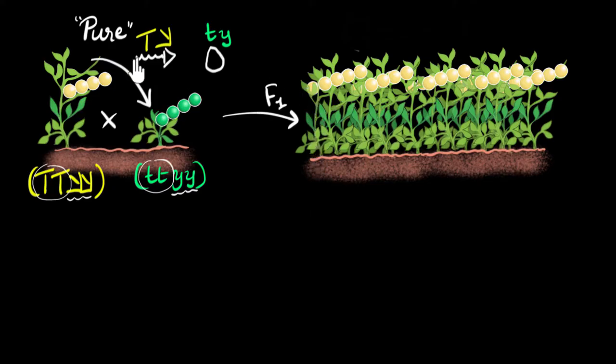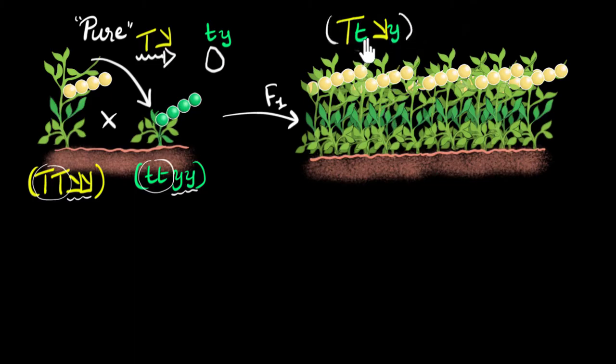All right, let's see. It now gets the tall copy from the dad, from the sperm, and it gets the short copy from the mom. This is the height gene now. And similarly, it gets the yellow copy from the dad and the green copy from the mom. And this is now the color gene. As a result, can you see that these kids are what we call hybrids?